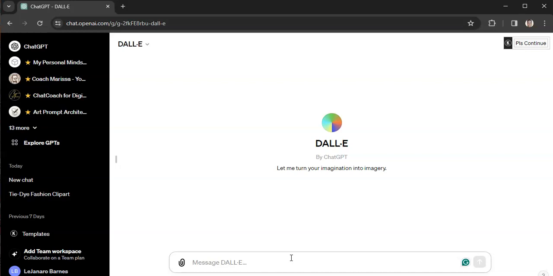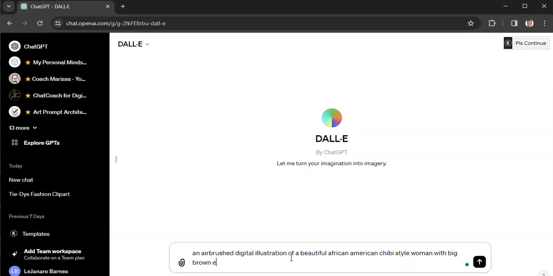So let's see if I can think of something. An airbrushed digital illustration of a beautiful African American chibi style woman with big brown eyes, wearing glasses, with a short, bald haircut.